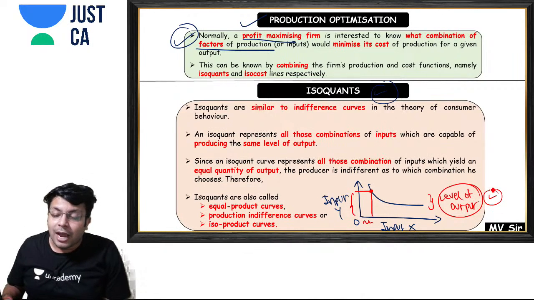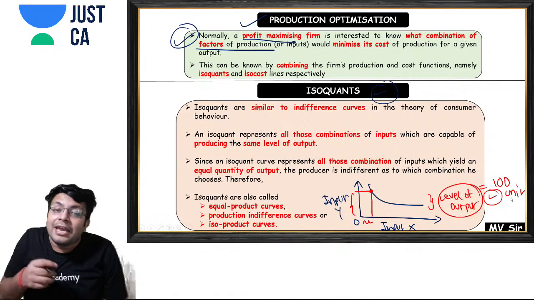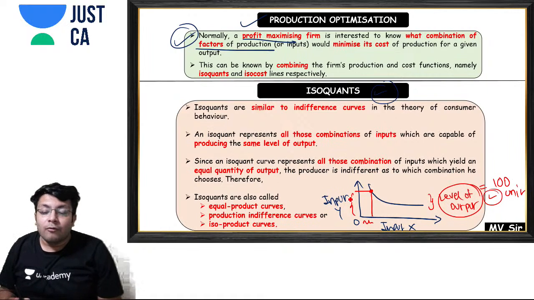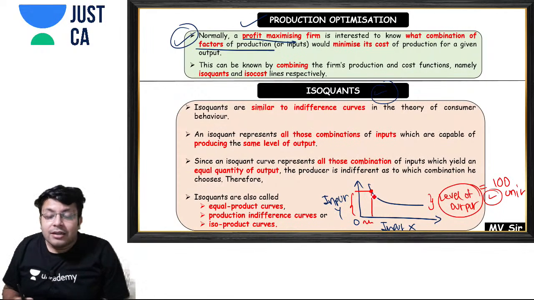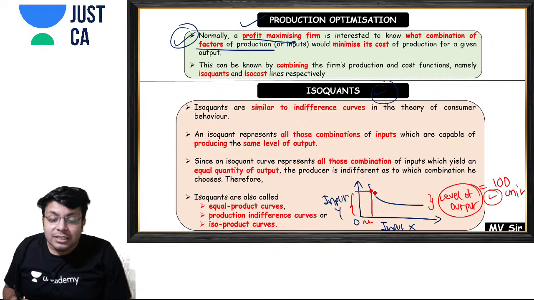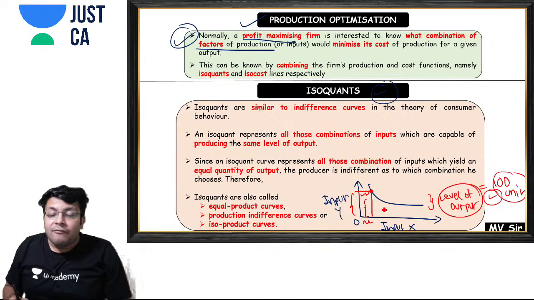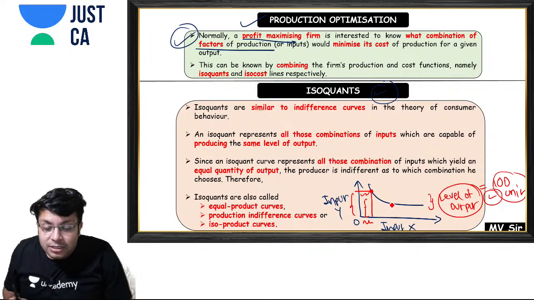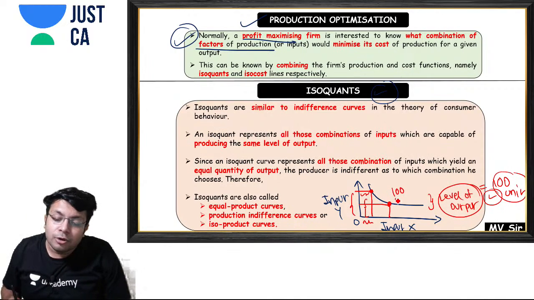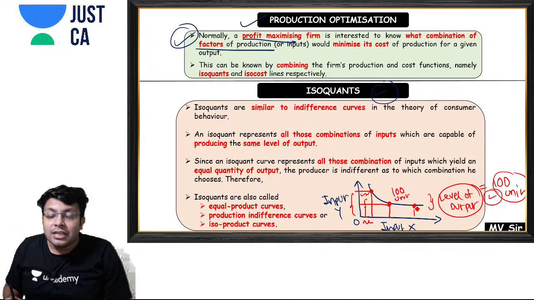For example, this isoquant is depicting that you can produce 100 units of output using any combination on the isoquant. If you are using the inputs in this proportion, then also you will get 100 units of output.